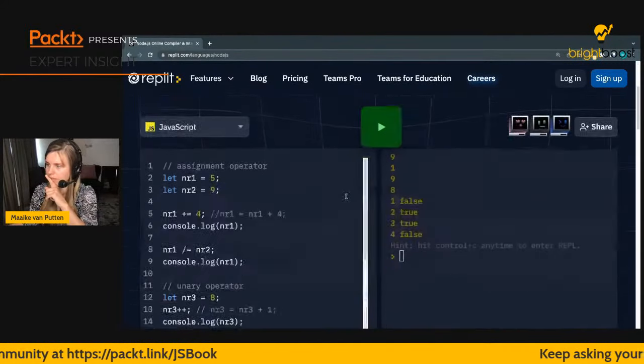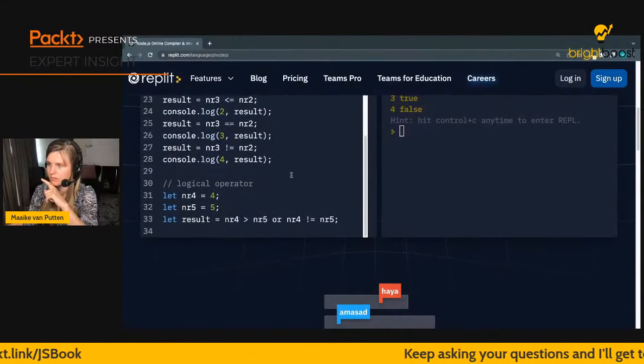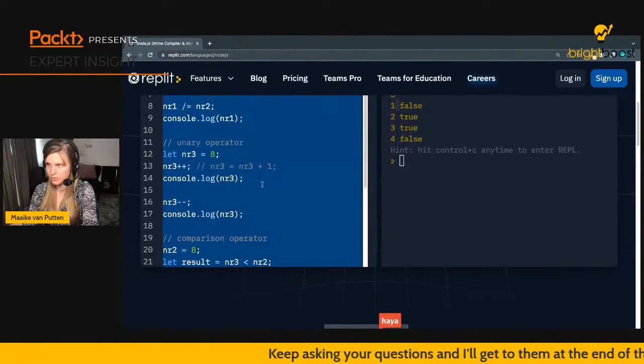So let's just run this. Oh, actually, let's just remove all this other stuff, paste it over to our other file.